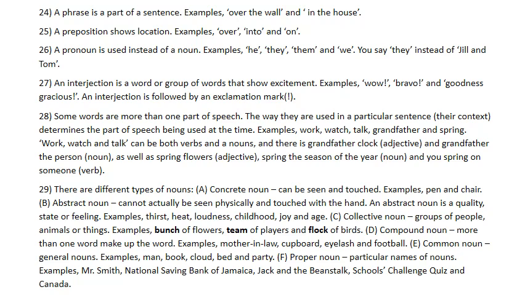Examples of abstract nouns are thirst, heat, loudness, childhood, joy, and age. All these words are nouns. You feel thirst. You can't actually touch it. You feel heat. There is loudness in a voice, in a sound. It's a thing that you cannot actually touch.